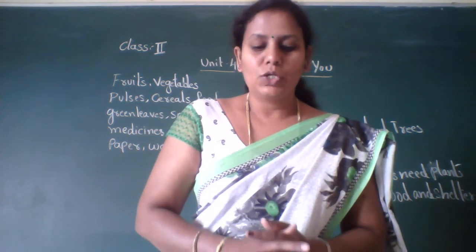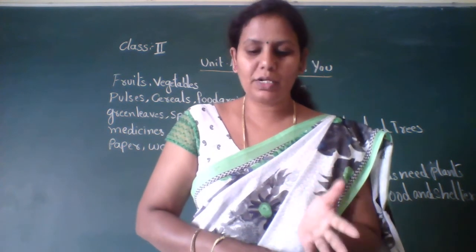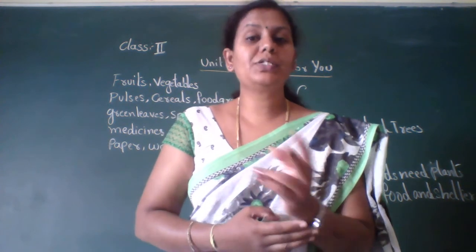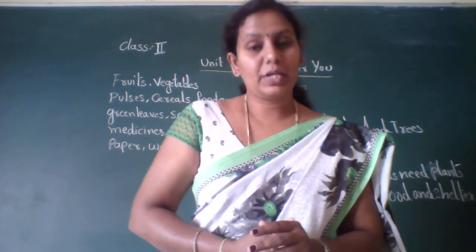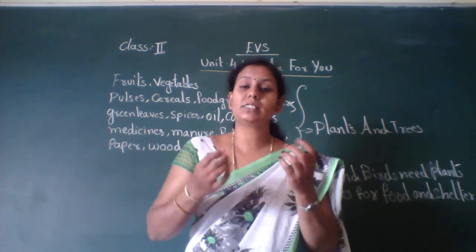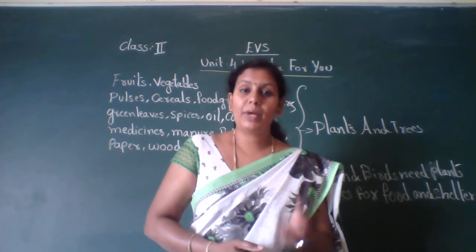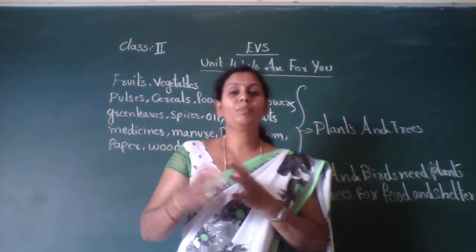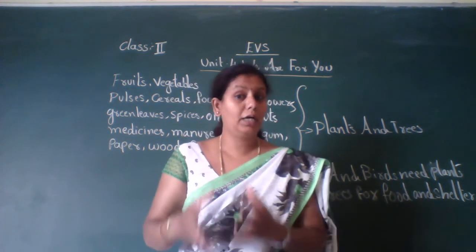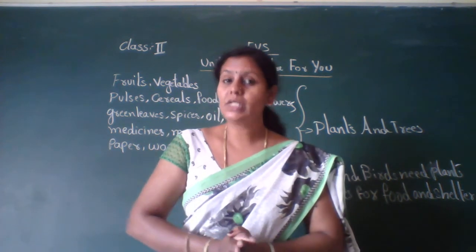Plants provide food and shelter for animals and birds, etc. So all these things I told you, children: fruits, vegetables, pulses, green leaves, spices, nuts, oil, medicines, coir, fiber, wood to construct a house, firewood, manure, rubber, gum, paper, etc. All these things we get from plants and trees only.